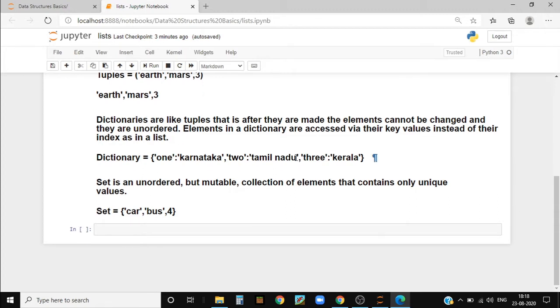So sets too are an unordered but mutable collection of elements that contains only unique values. That is, in a set no two elements can be the same. Like I've written car here in this set, but I cannot write car again in this set, because a set contains only unique values. And to create a set, you need to write the elements inside of flower brackets.